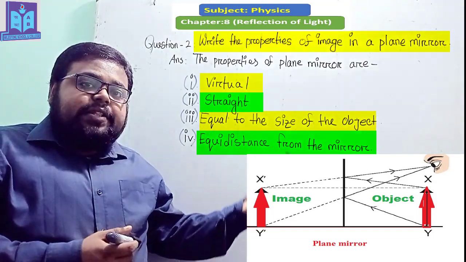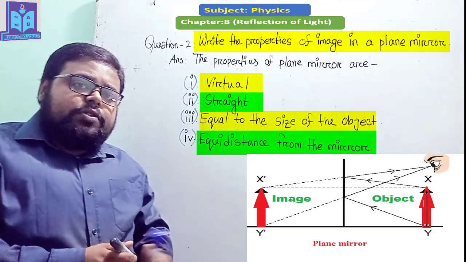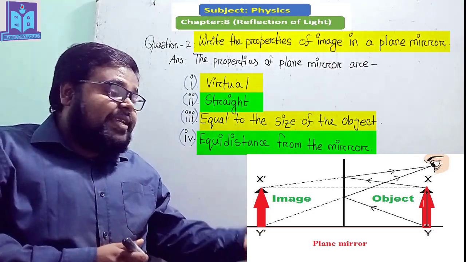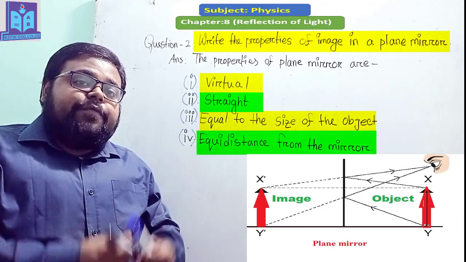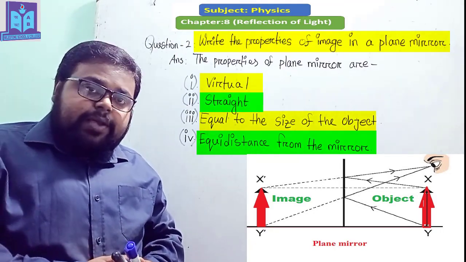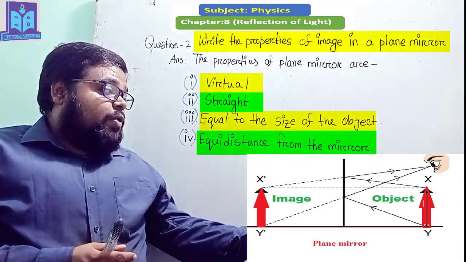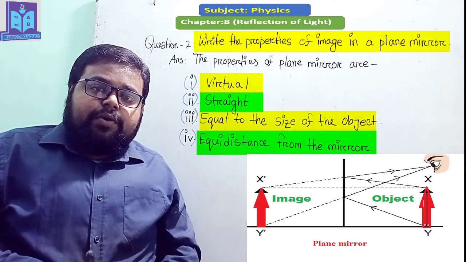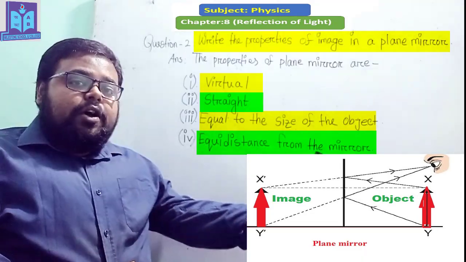In this figure the image which is created is virtual, because the object is situated in front of the mirror, but the image is created behind the mirror. That's why the image is virtual, and all the time the image will be virtual in a plane mirror. The second one is straight. That means how the object looks, the image also looks like the object. That's why we can say that the image is straight like the object.